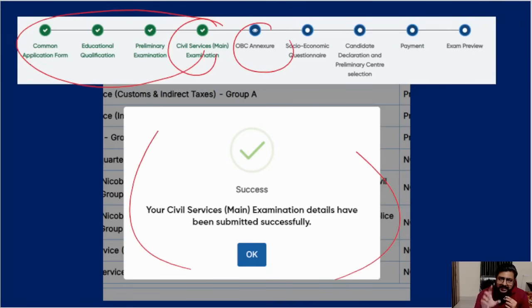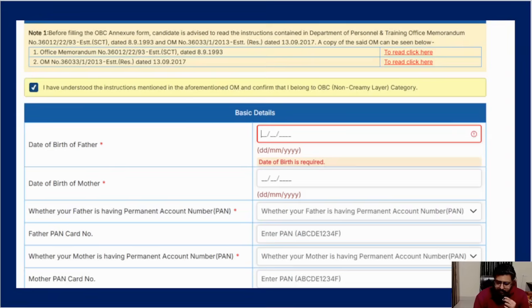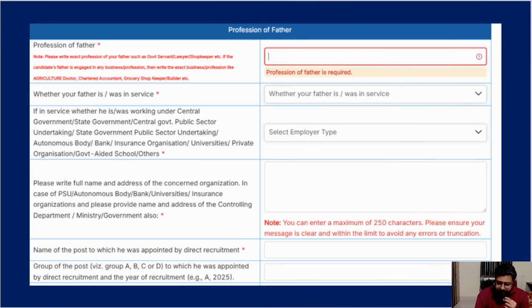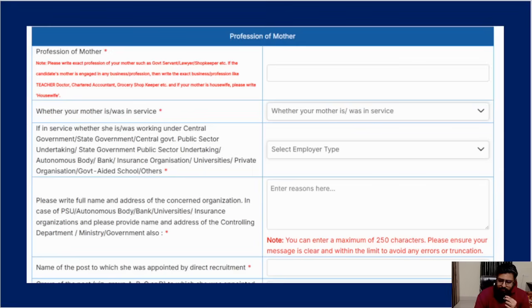Next you have to do the OBC annexure, a very detailed one, I think. Here you can read all your OBC related things. You can click and read, and then they will ask you every detail about your parents: date of birth of father, date of birth of mother, whether your father has a PAN card, you have to put it there. Mother has a PAN card, you have to put it there. Then after that, whether your father was in government service, if yes, employer type and all. If it is yes, all these things you have to fill. If it is no, you can leave all this. Wherever there is a star, it is mandatory. So you can put no if it is no. If it is no, it will be very easy.